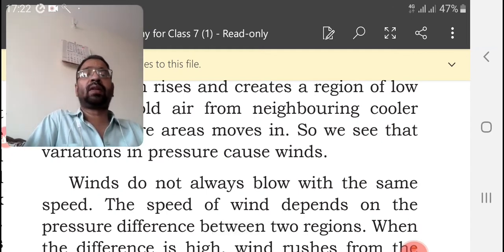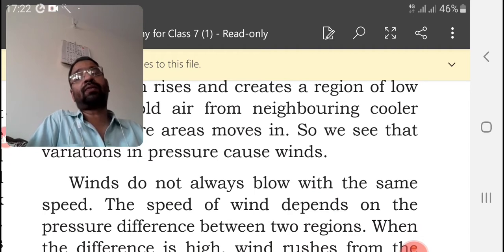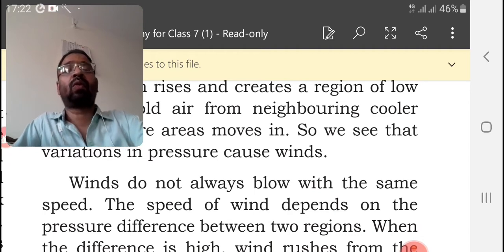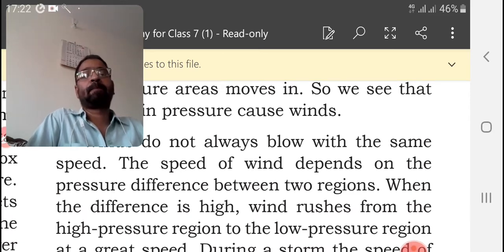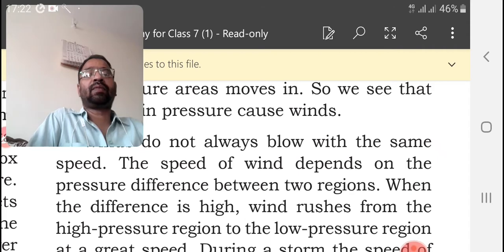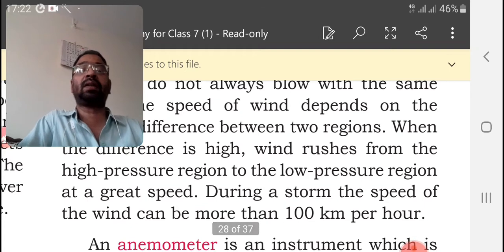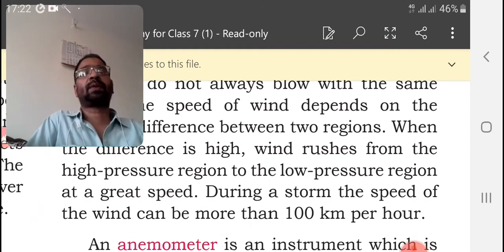The speed of wind depends on the pressure difference between two regions. When the difference is high, wind rushes from the high pressure region to the low pressure region at a very great speed. During a storm, the speed of wind can be more than 100 km per hour.